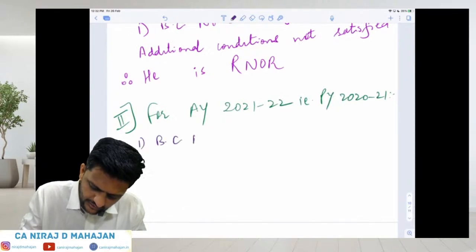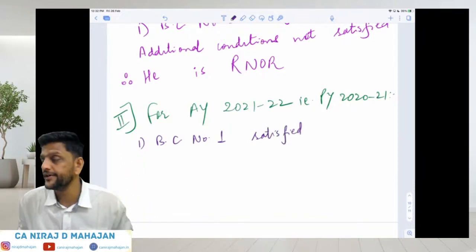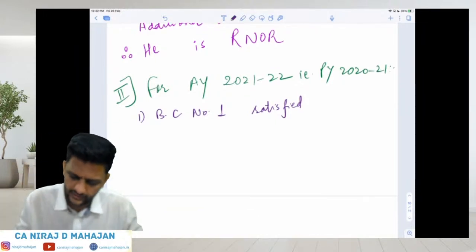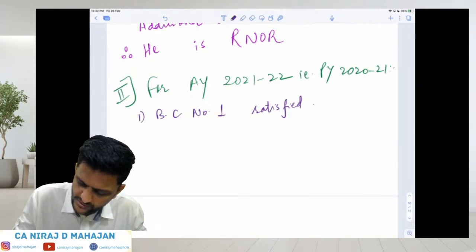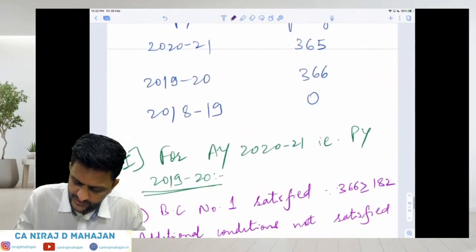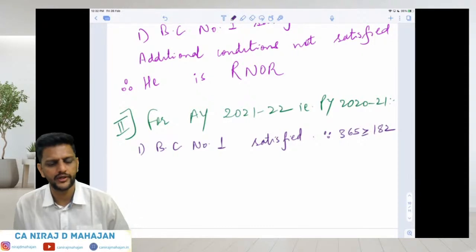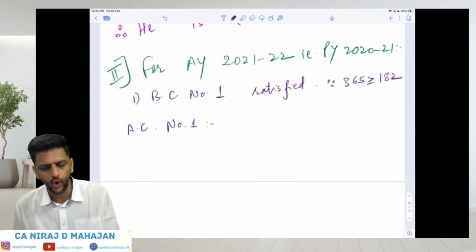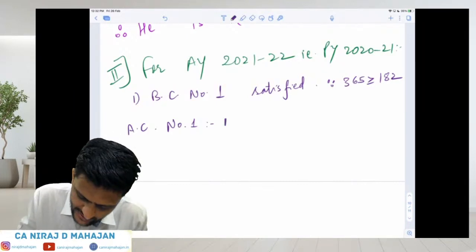Basic condition number 1 satisfied. Sorry, additional conditions are not satisfied, no? Additional conditions are not satisfied. Basic condition number 2 is also satisfied, but that is okay. Why? Obviously, since 365 is greater than or equal to 182 days. Okay, done till here? Additional condition number 1: resident in at least 2 of the last 10 years? No. He was resident only for 1 year out of the last 10 years. Not satisfied.